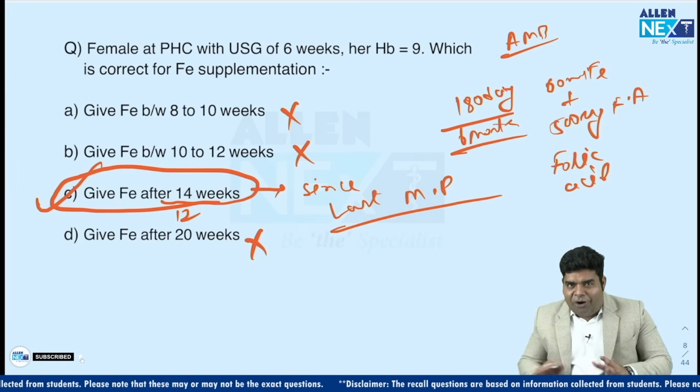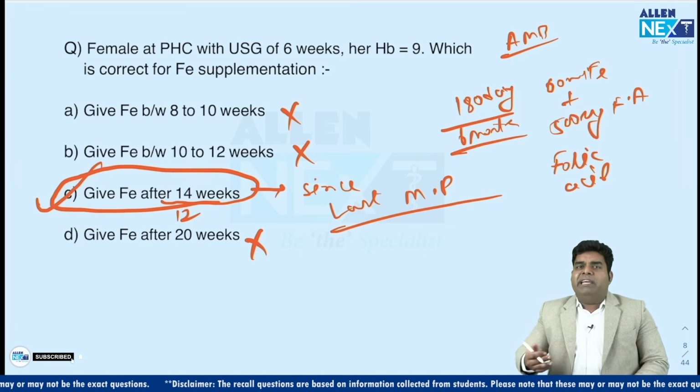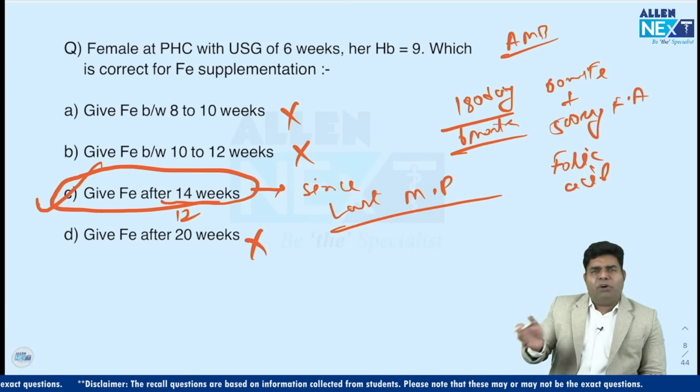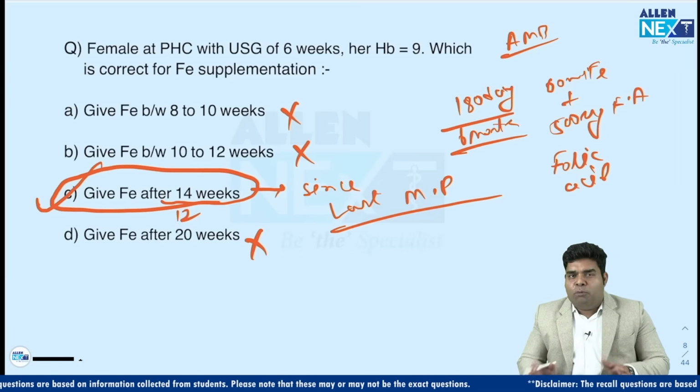And in the option they had not given that since last menstrual period, but we can write 12 weeks as 14 weeks if we are calculating it from last menstrual period. Okay, we can take 14 weeks as the most correct answer here.